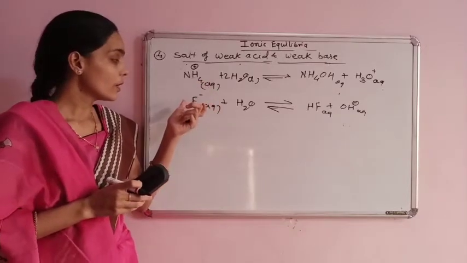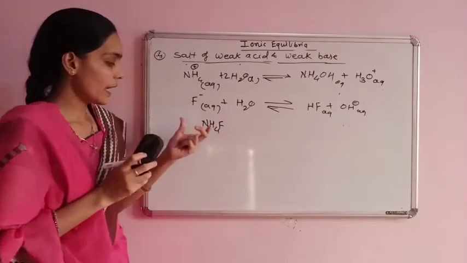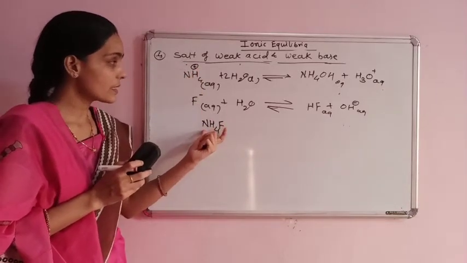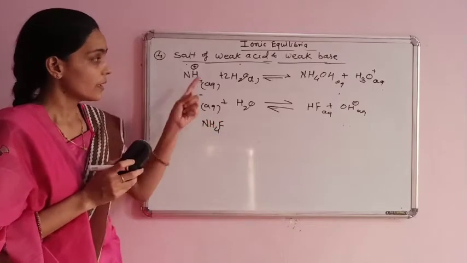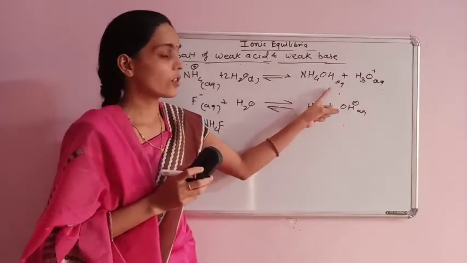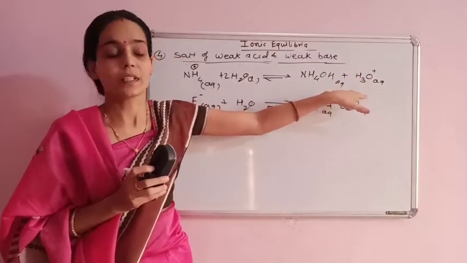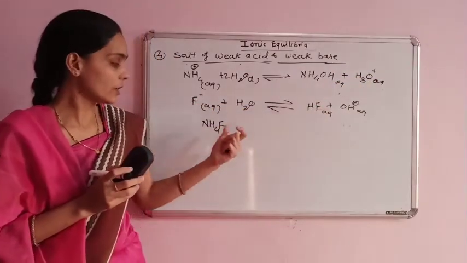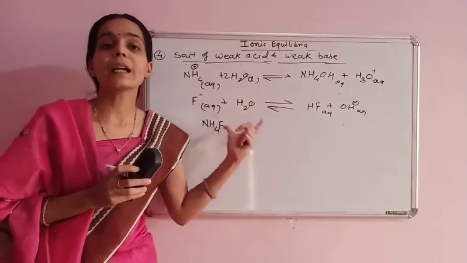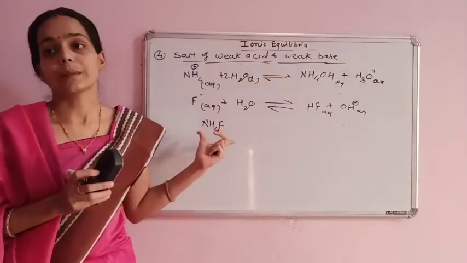Why? You know, ammonium fluoride in the aqueous medium forms NH4 plus and F minus. This is the salt of a weak acid and weak base, but it undergoes hydrolysis, forming ammonium hydroxide and hydrated ion. Here an excess of hydrated ion is present, and due to this excess of hydrated ion, the ammonium fluoride is slightly acidic and blue litmus turns to red.